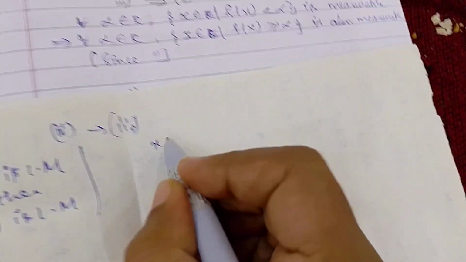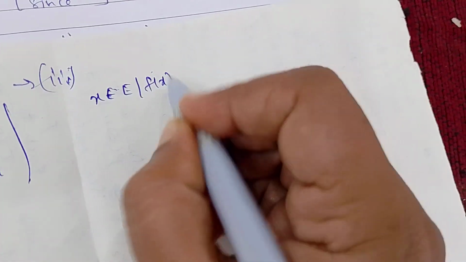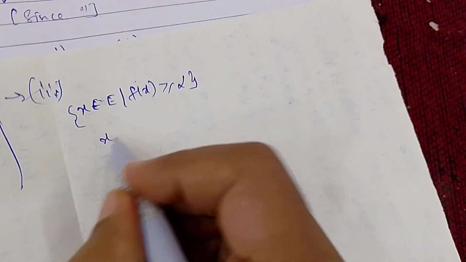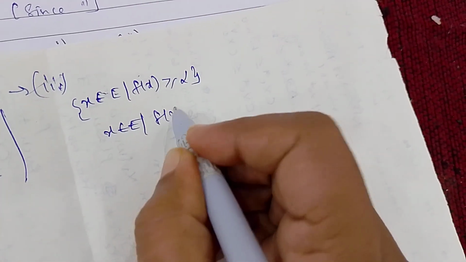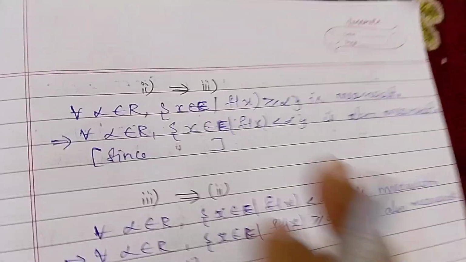Similarly, we can write here also: if x belonging to E such that f of x is greater than or equal to alpha, what will be the complement of greater than or equal to alpha? It will be less than. So we can say 2 implies 3.